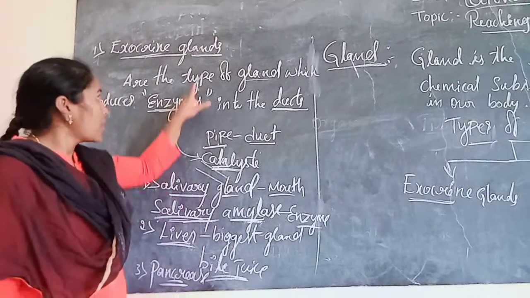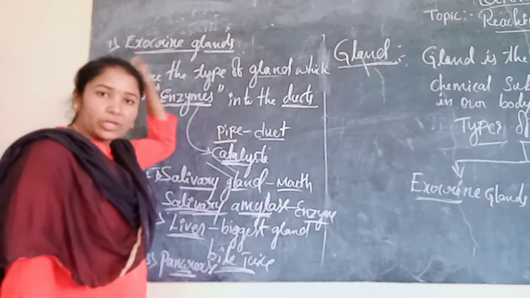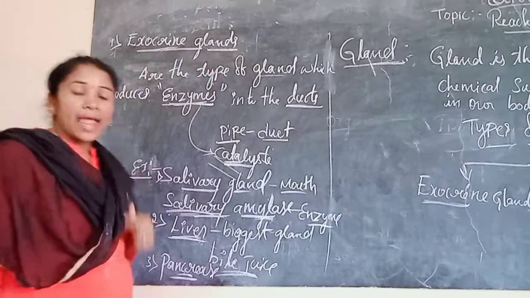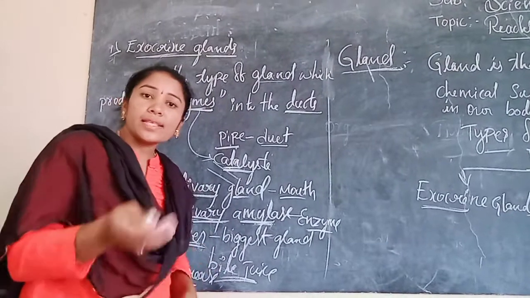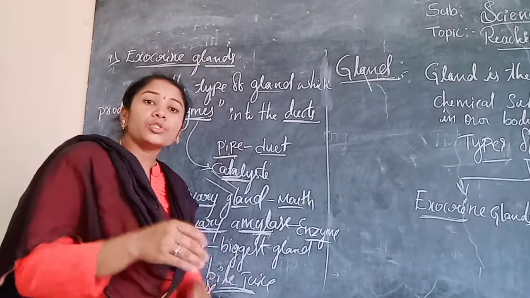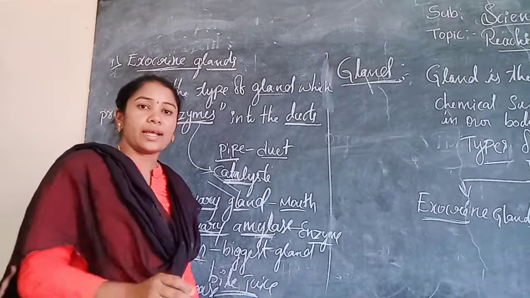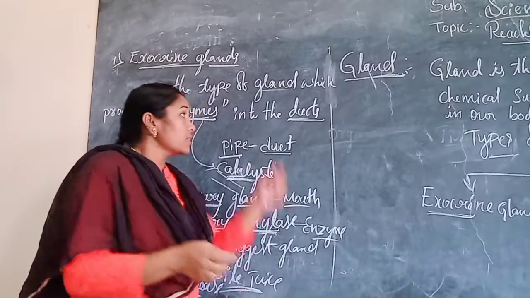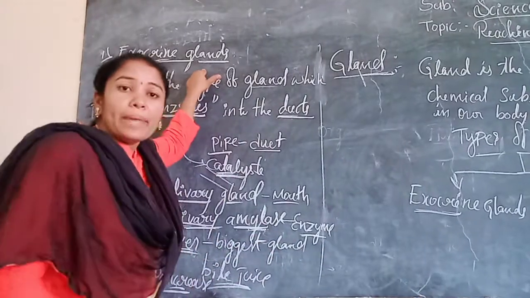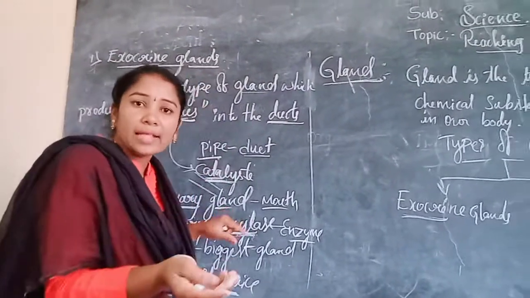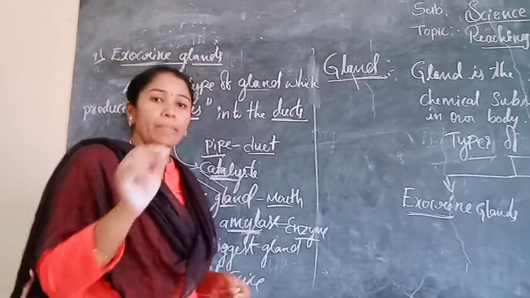Dear students, now you know the meaning of exocrine glands. Exocrine glands are the type of gland which produces or releases enzymes into the ducts. Ducts are nothing but pipes. These glands do not release enzymes directly into the blood.